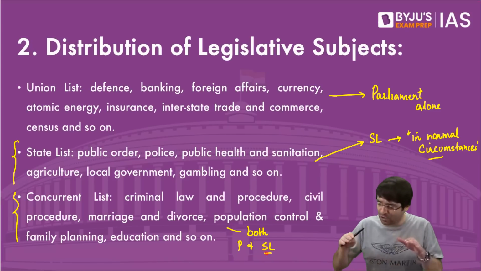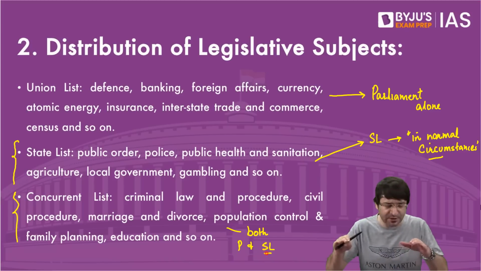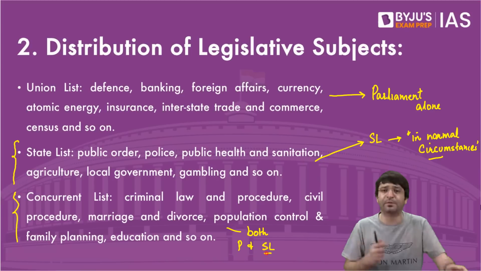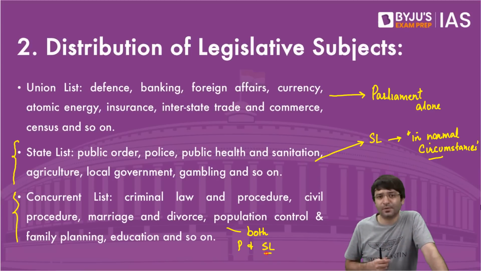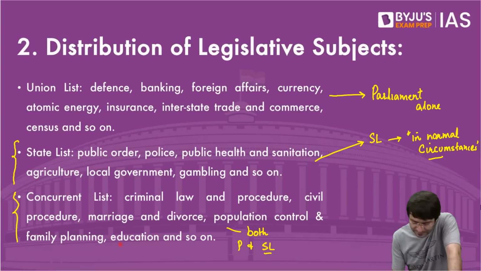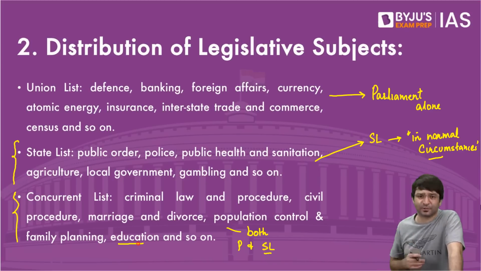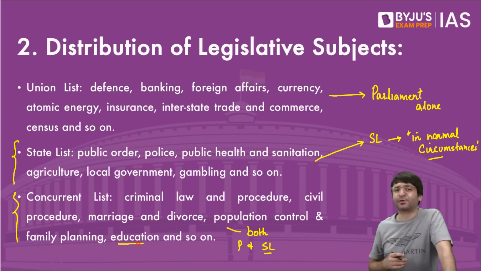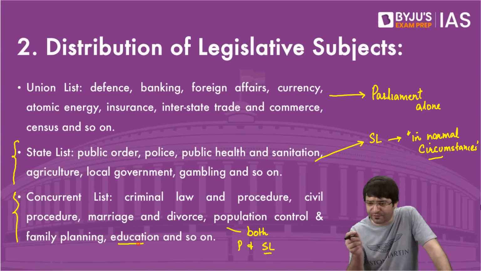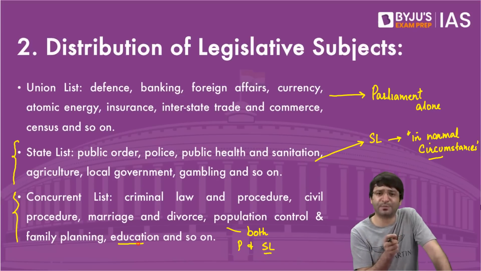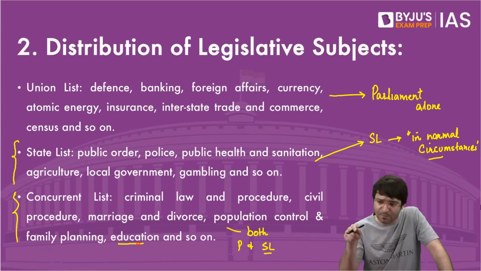Or what if the law passed by the state legislature is in conflict with the law passed by the Parliament? Let's say on criminal procedure, if you have committed any crime, the parliamentary law says punishment is 10 years. But the law passed by the state says the punishment is 7 years.